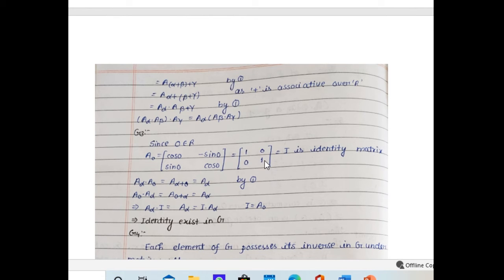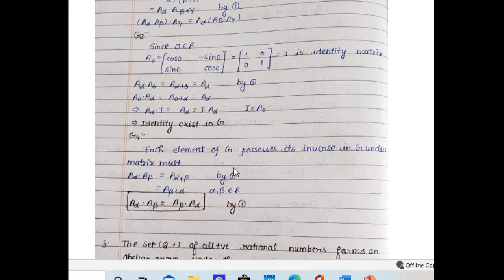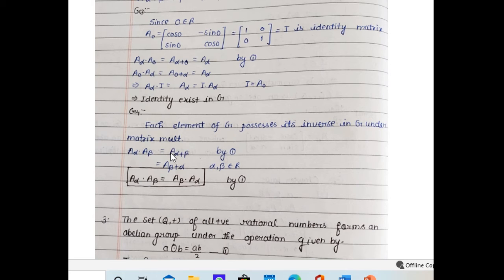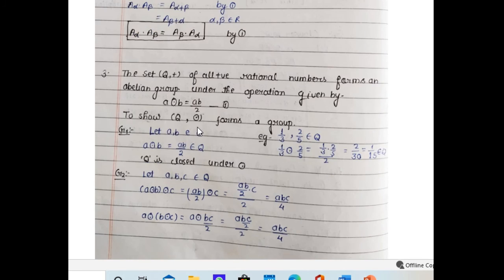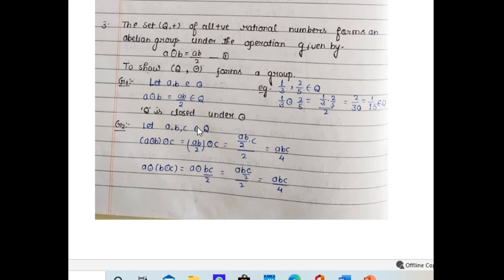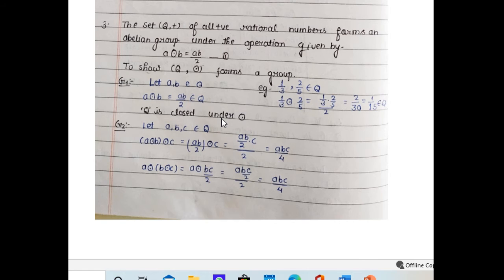Now 0 is a real number, and we see that cos 0, minus sin 0, sin 0, cos 0, that is 1 0 0 1, is an identity matrix, and so this will be the identity element for this set. So the identity element exists in this group, and now we check whether inverses exist or not. When we multiply 2 matrices A alpha into A beta, we get A alpha plus beta. So we can easily see that the inverse element exists. So this forms an abelian group with respect to this operation. The set of matrices forms an abelian group.